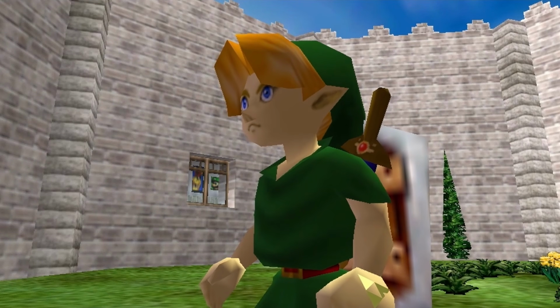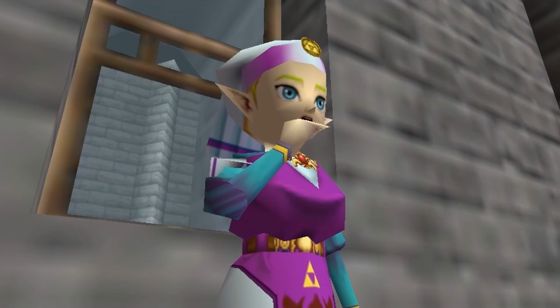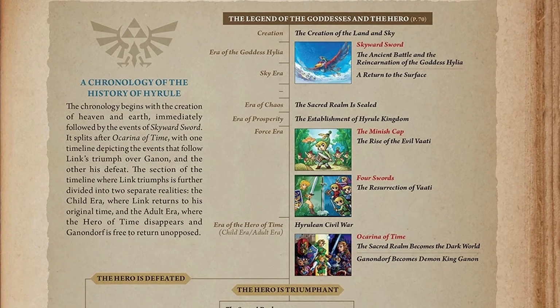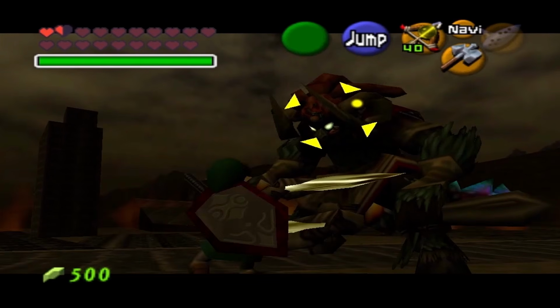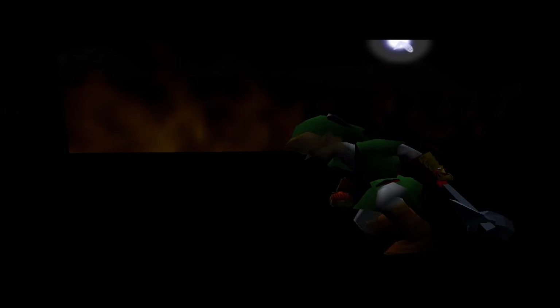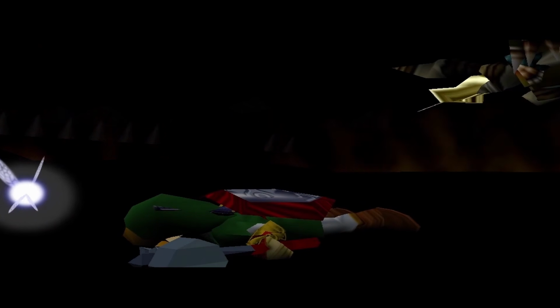The child timeline, where the hero changes events to prevent what's to come, and the adult timeline, where things remain as they were. Then in 2011, Nintendo caught fans off guard when they revealed the official timeline, showing that a 3rd branch was formed from the idea of the hero of time losing to the King of Evil in the final battle, the Downfall timeline.